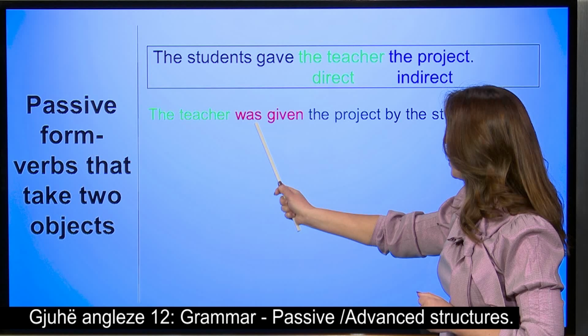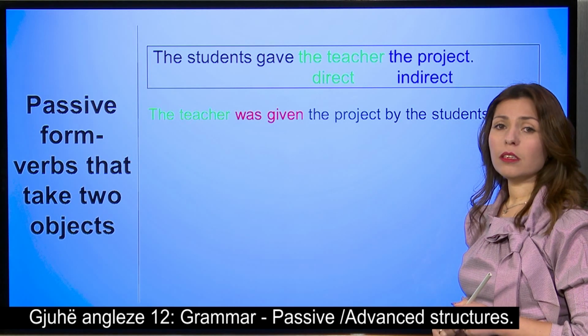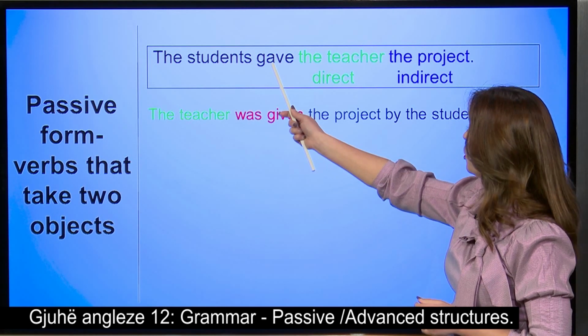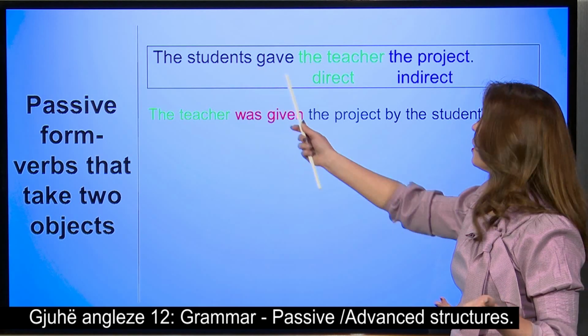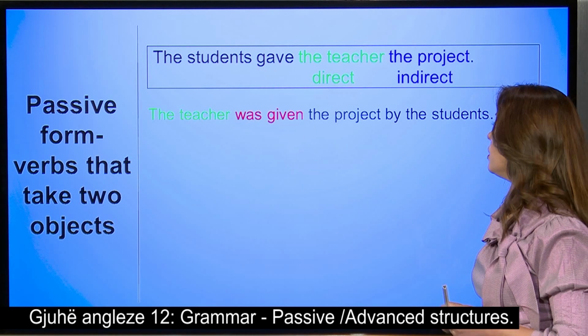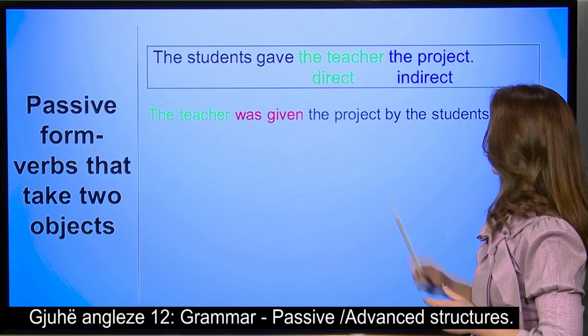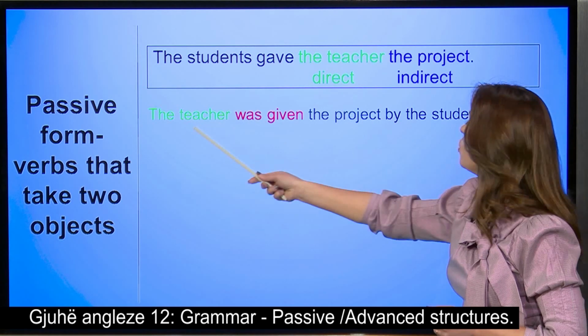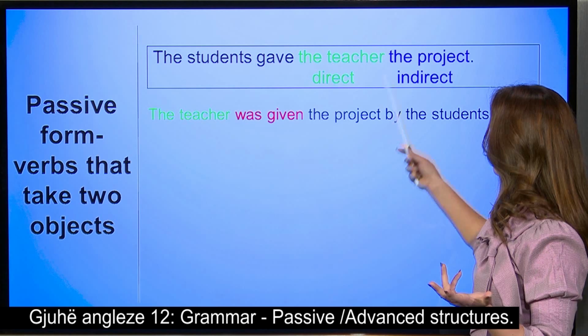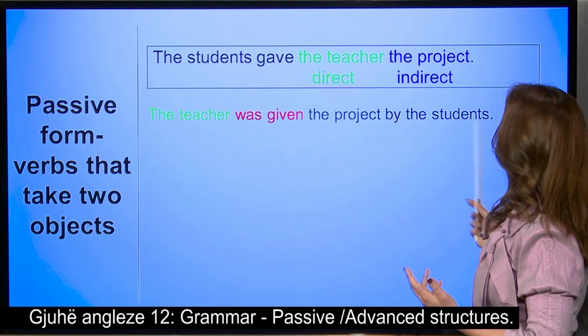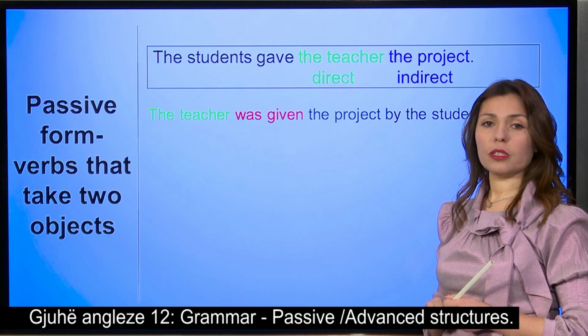We put the verb to be in the past, as we said, so was, and our verb, that is give, of course, in the past participle, given the project by the students. So the teacher was given what? The project. By whom? By the students.